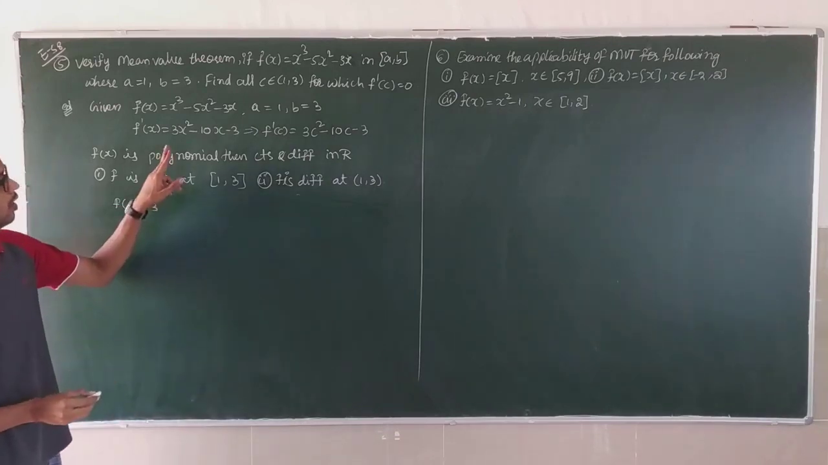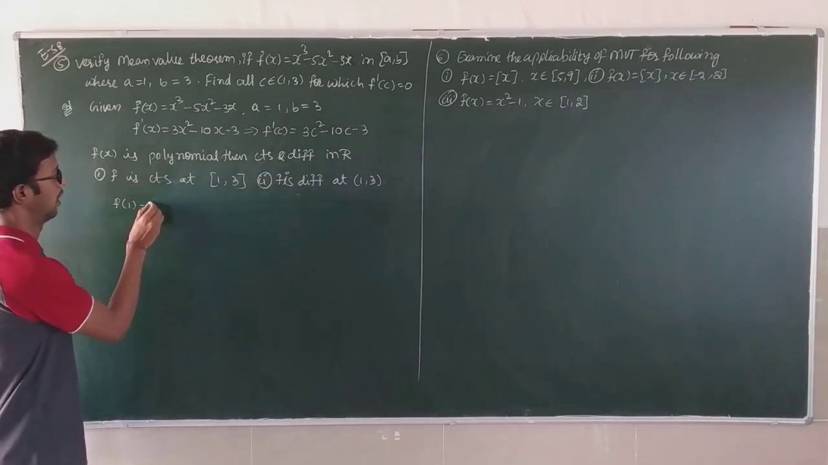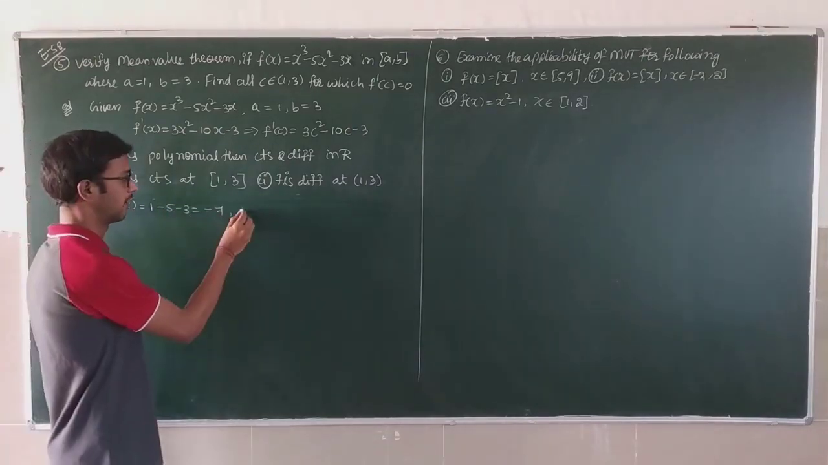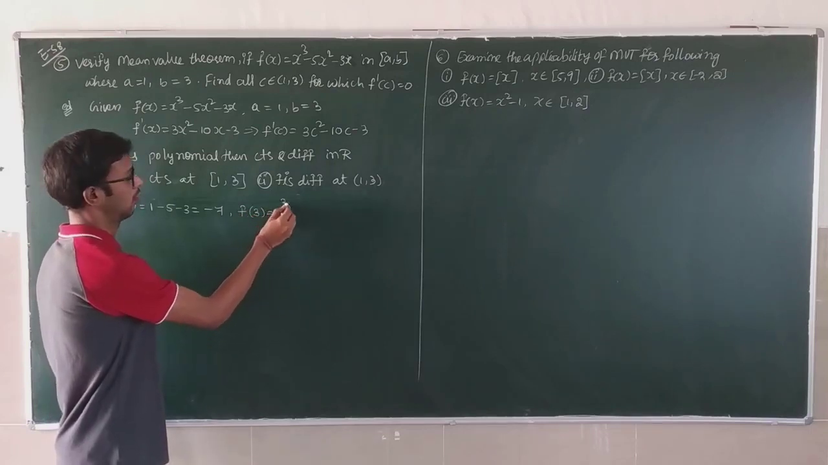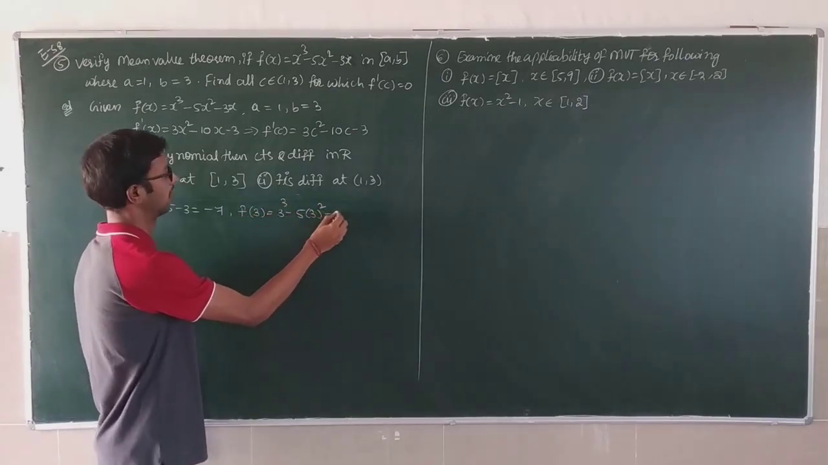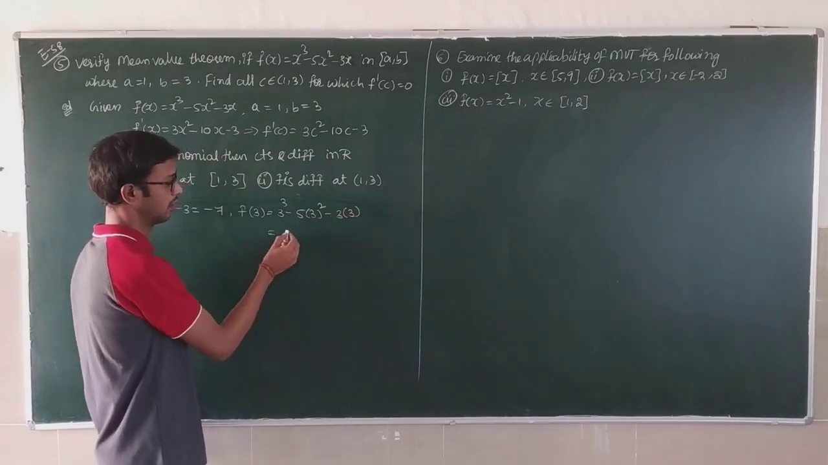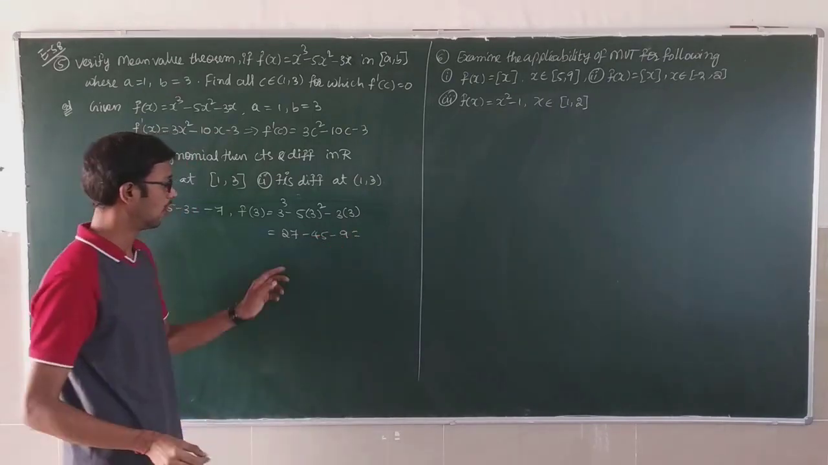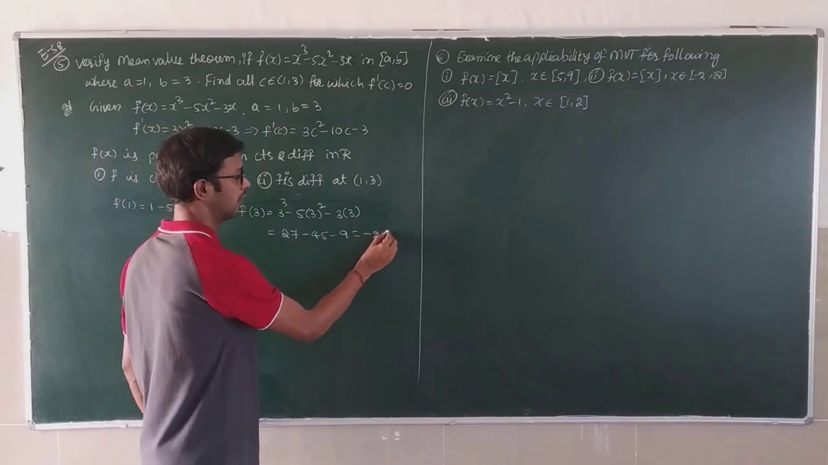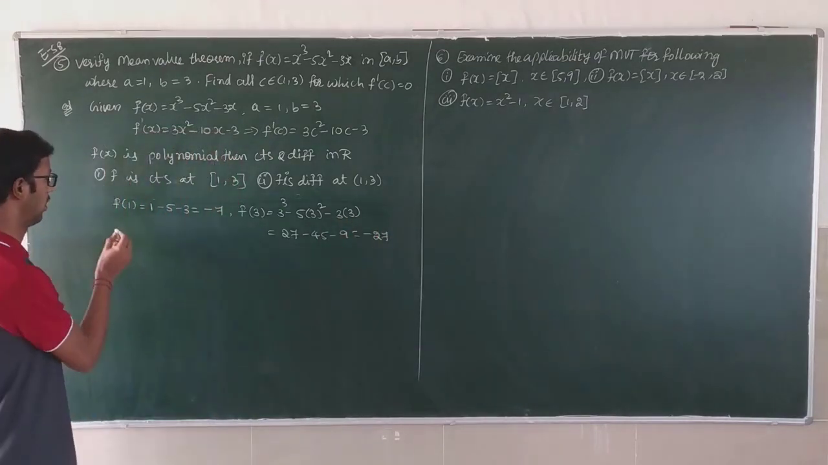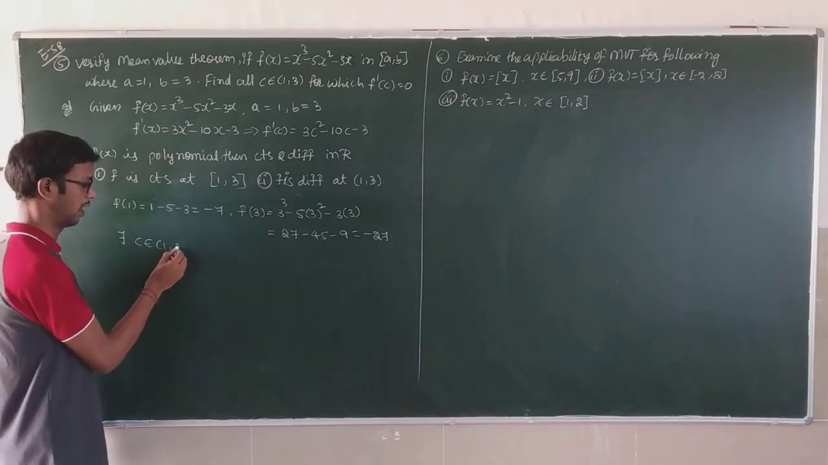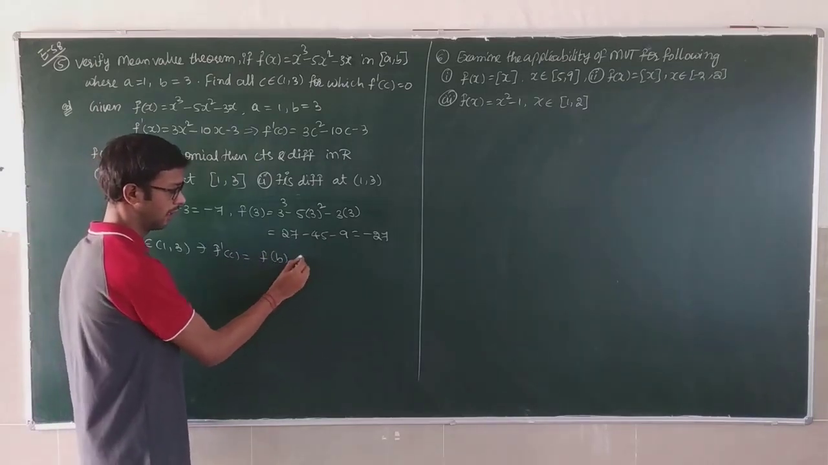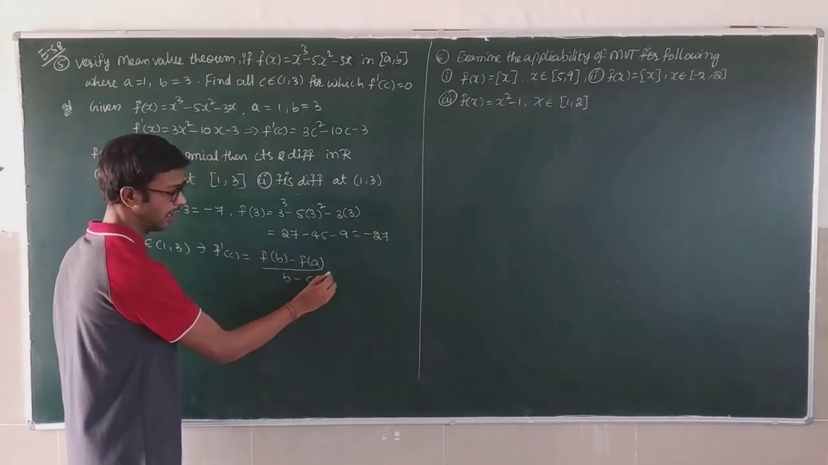Now we have to check f of 1, which is equal to 1 minus 5 minus 3, that is equal to minus 7. Next, f of 3 is 3 cubed minus 5 into 3 squared minus 3 into 3, that is 27 minus 45 minus 9, which is minus 27. There exists C belonging to the open interval (1, 3) such that f dash of C is equal to f of b minus f of a by b minus a.